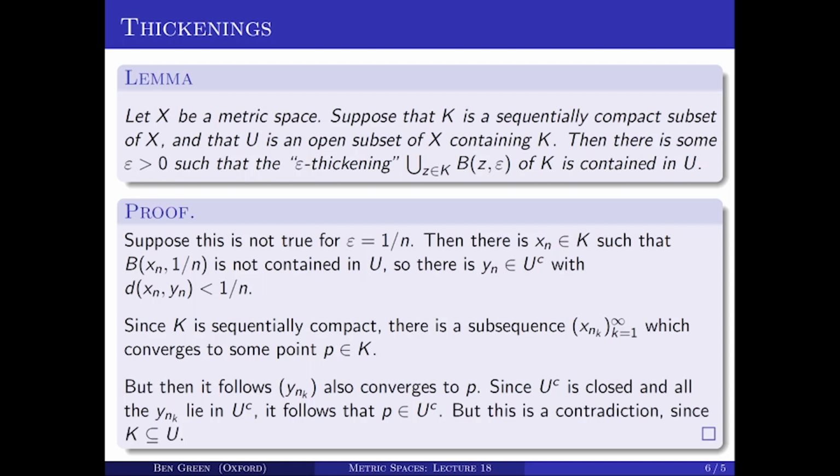But now I find this point P that lies in both K, capital K, and in the complement of U. But that's impossible because I'm assuming that K is contained in U. So K intersect the complement of U is an empty set. So that thickening lemma will be used again at some point during the complex analysis part of this course. And in the next lecture of this course, we'll get back to looking at some more properties of sequentially compact metric spaces.